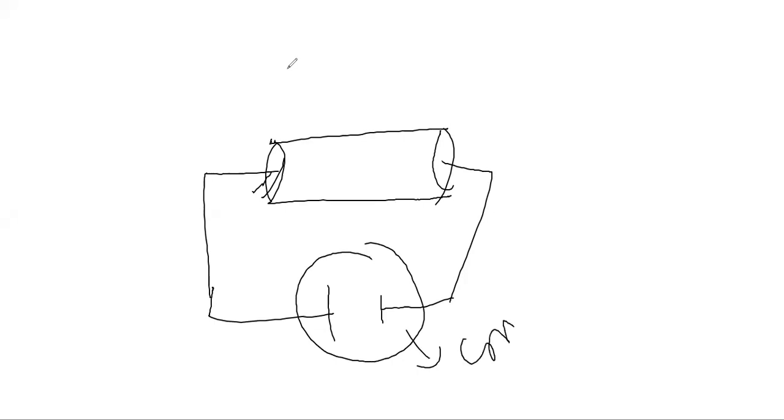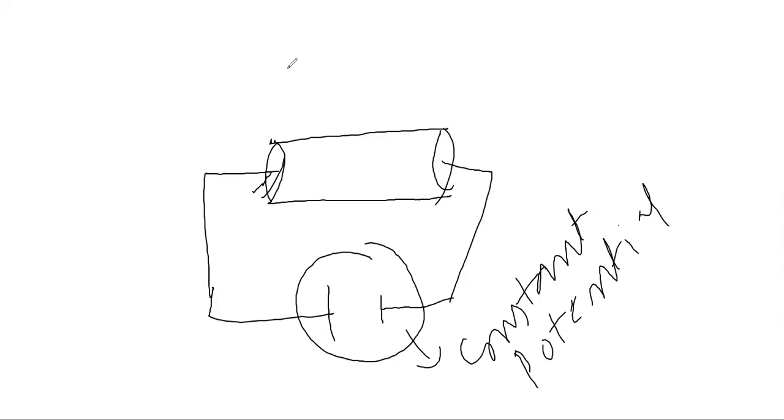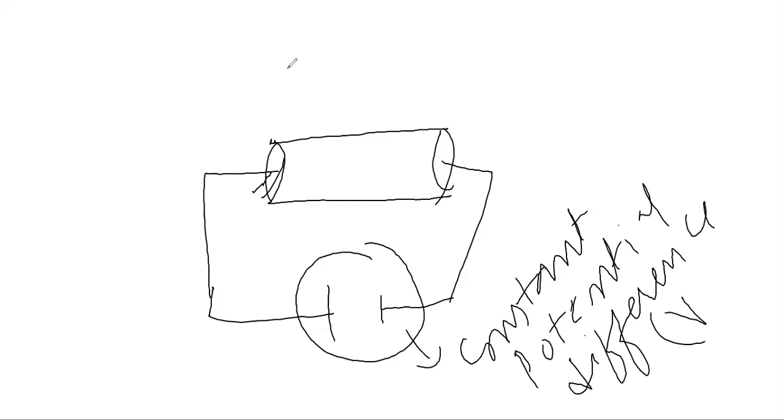So we said that when we have this conductor and we apply a potential difference across this conductor, means we connect with a battery, and the battery provides a constant potential difference, or voltage.